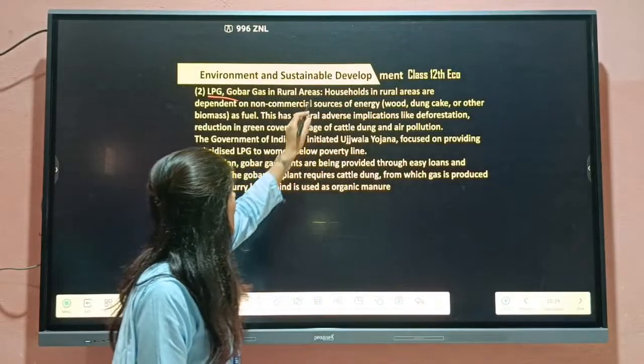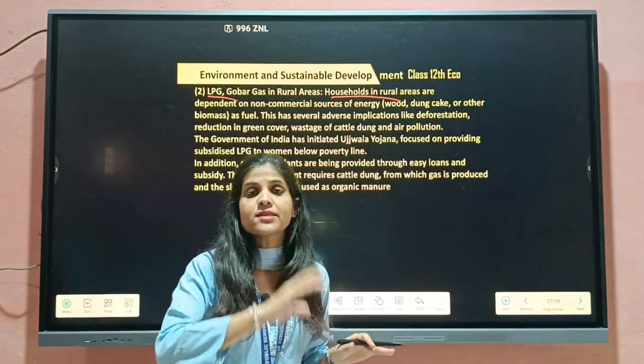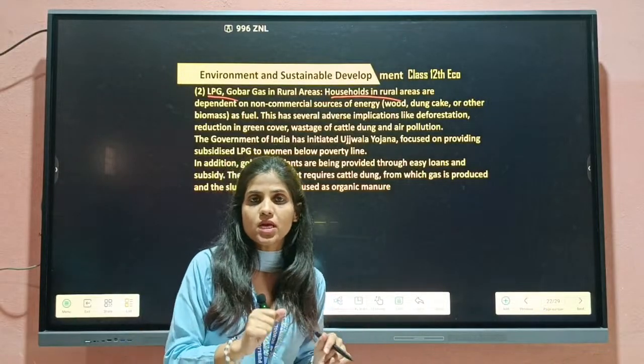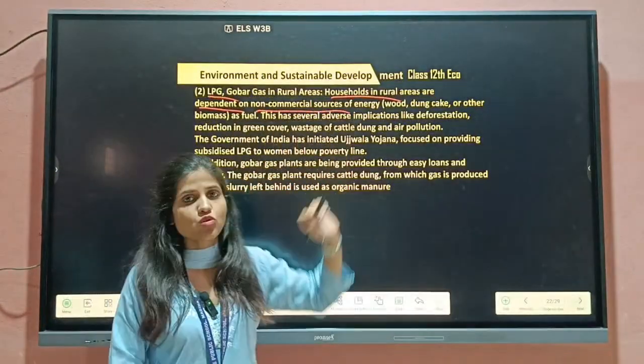So basically, households in the rural area, I am here talking about the village, depend on non-commercial sources of energy.